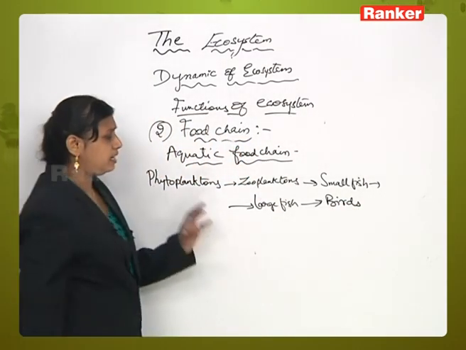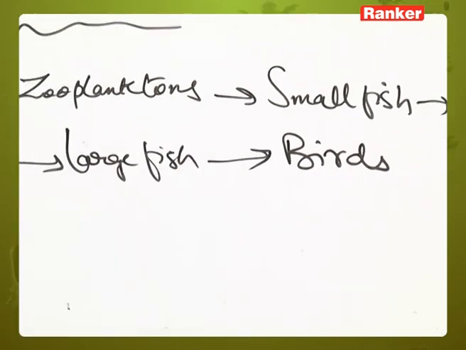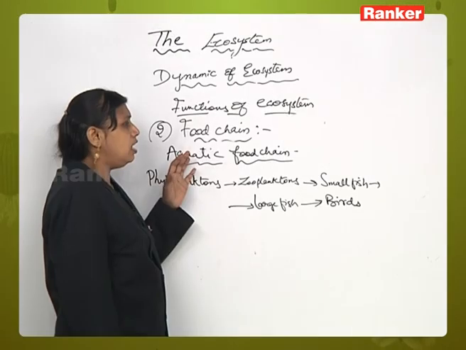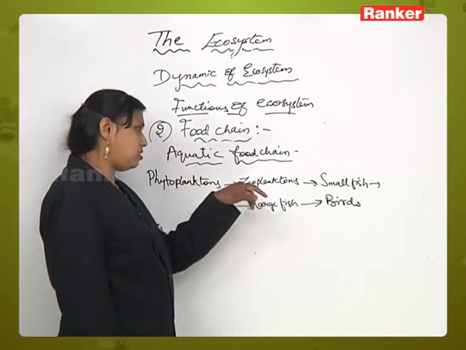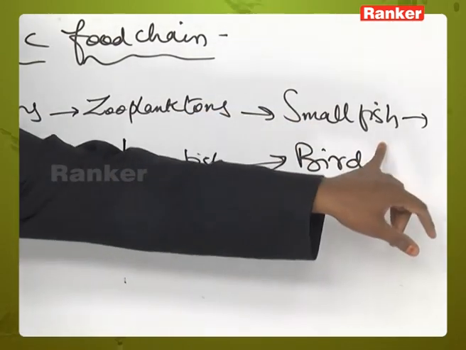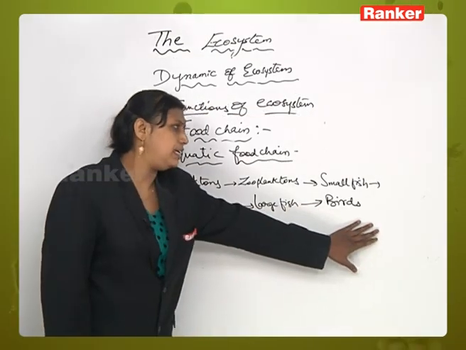So basically it is a cyclic process of eating and being eaten, whether it is a terrestrial grazing food chain or aquatic food chain. So in aquatic food chain you have phytoplanktons eaten by zooplanktons, which are in turn eaten by small fishes, which are eaten by large fishes, and those are eaten by birds.